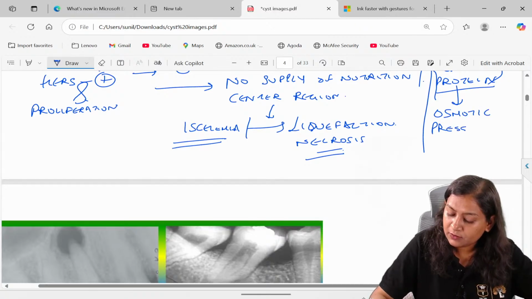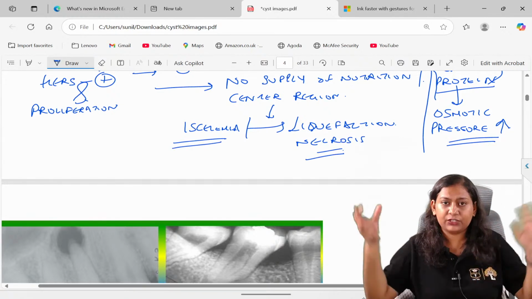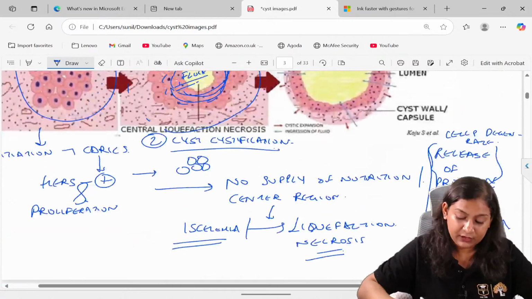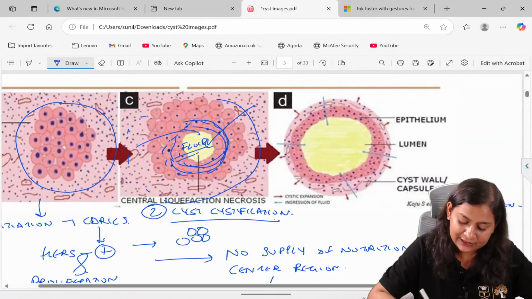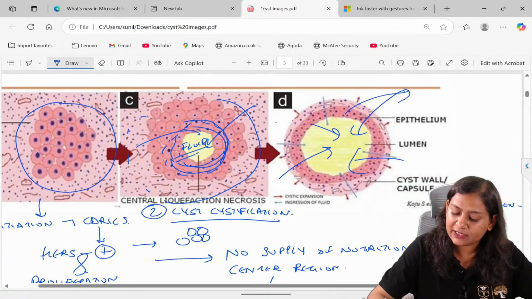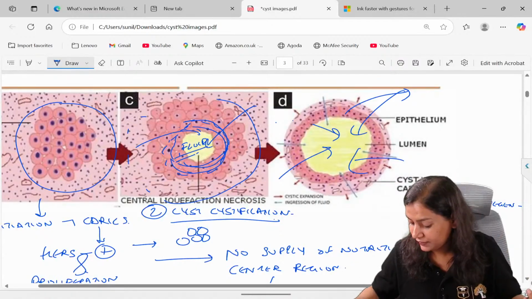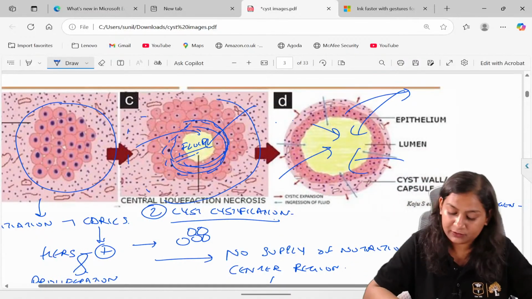Now to balance out this osmotic pressure, the fluid will enter inside, and the third phase is called cyst growth and enlargement.